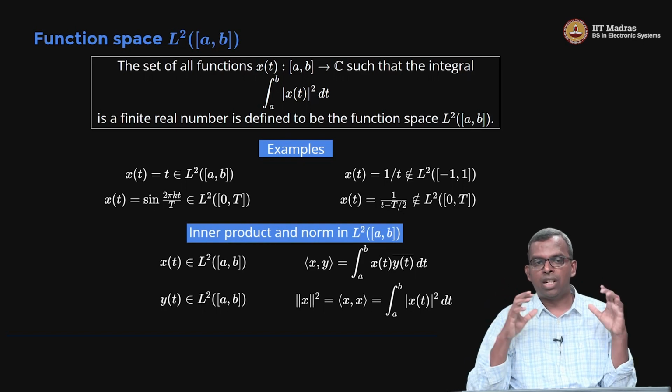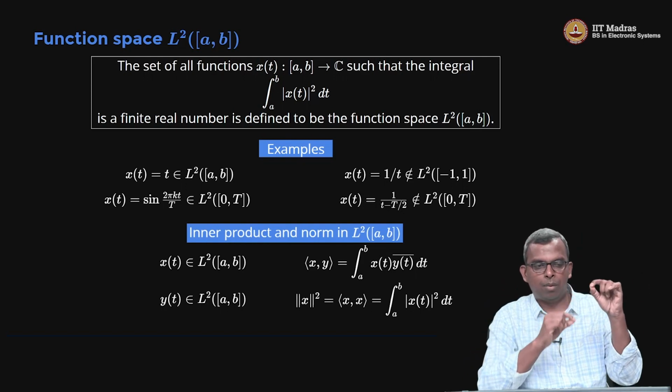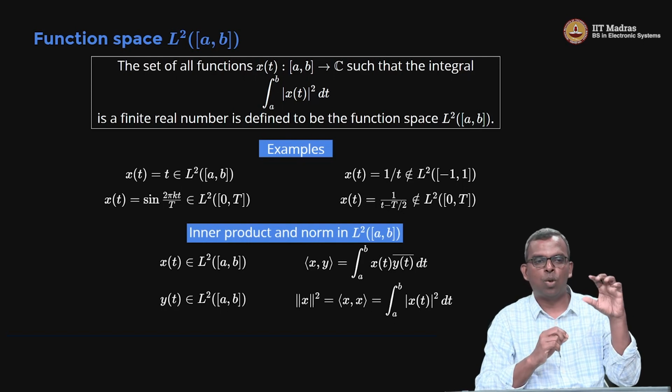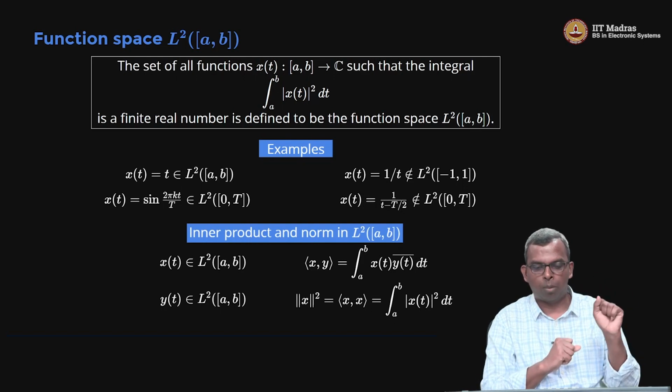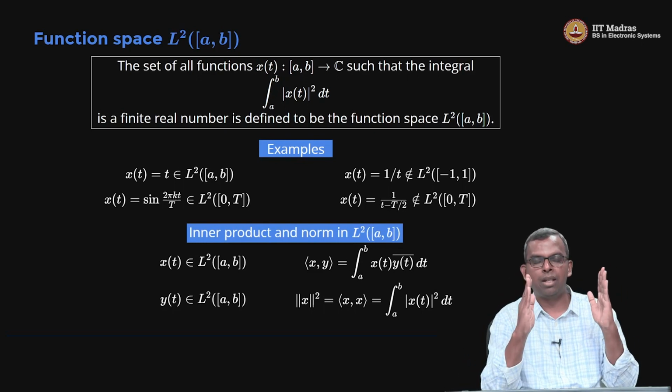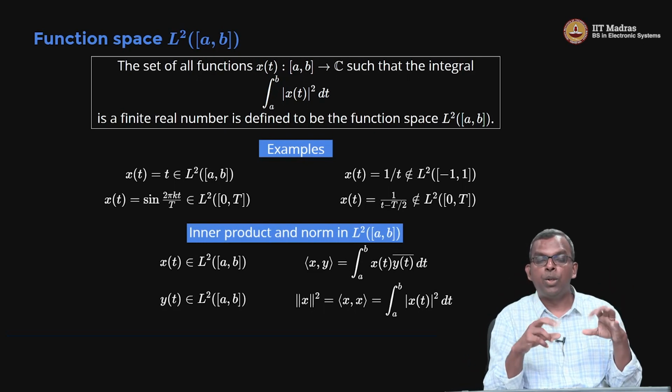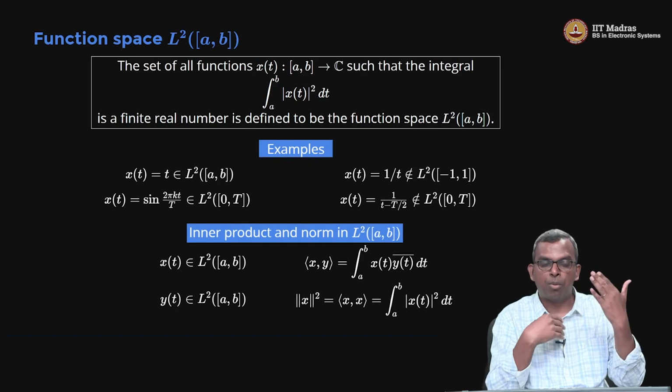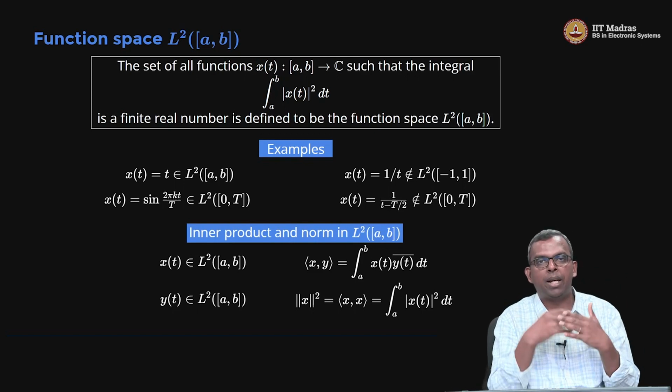Okay, I want you to step back and think about all this a little bit more carefully. We were traditionally thinking in finite dimensions of vectors as being a vector of length n. You know how to define inner product, you know how to do norm. Now, when you have a signal itself and you are thinking of a signal from a to b as a vector, how do you do inner product? You have to do integration. You have to multiply by the y of t bar and do integration.